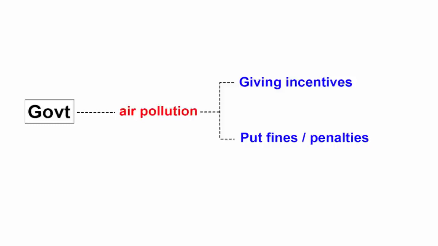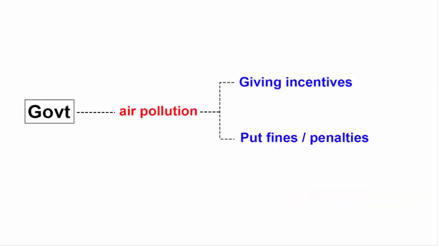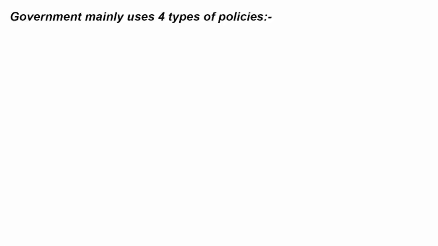Similarly, to control air pollution, recently the Government of India allocated Rs 2,217 crore. Although I'm not exactly sure how the Government of India is going to use this money to tackle air pollution. But for a broad understanding, what I can tell you is that the government uses mainly four kinds of policies.